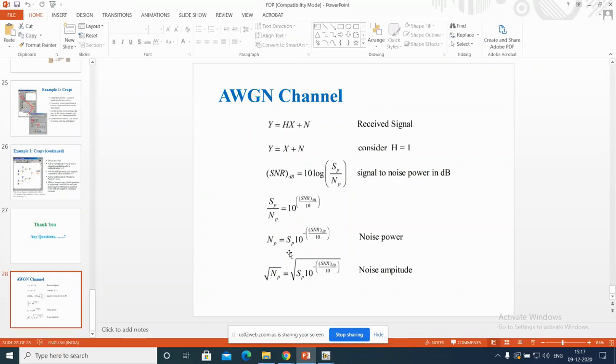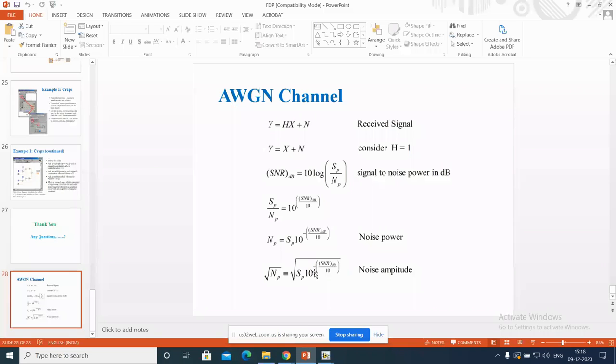Suppose signal power is normalized to unity. That means 1. Signal power is normalized to unity. So what is the controller we have here to get the noise amplitude? The signal power, we have already generated the signal, so we will normalize those signals to unity so that this SP value is 1.